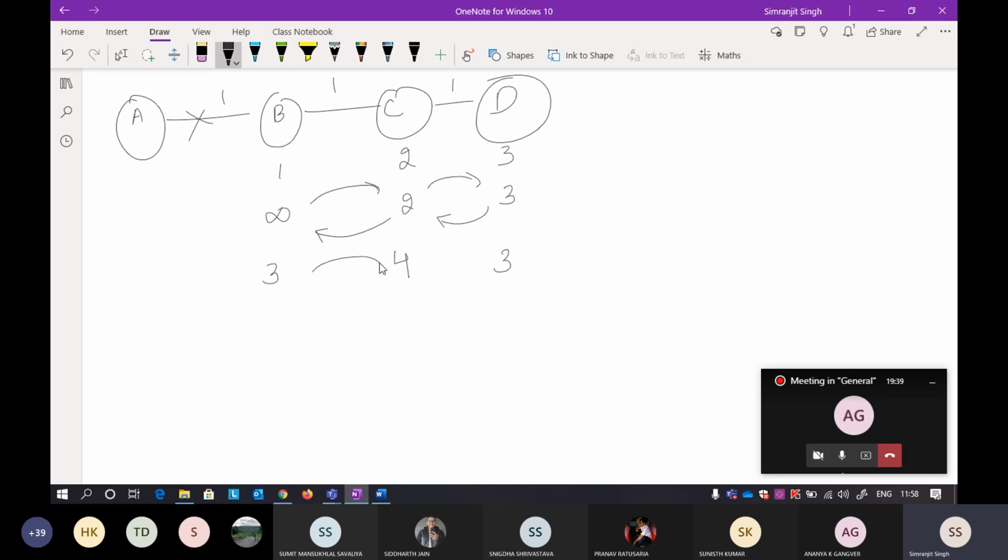Now again the distance vector will get exchanged between these. Now you will be thinking that previously it was 2, so why have I updated to 4? It is a longer path. You will say the distance previously was less and now the distance is more here. But you do not think about the distance.